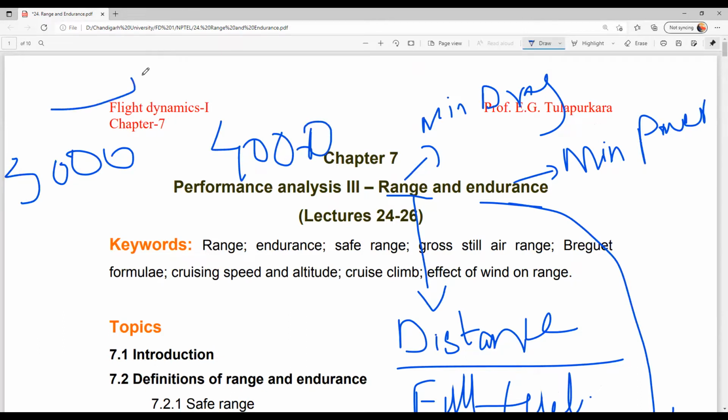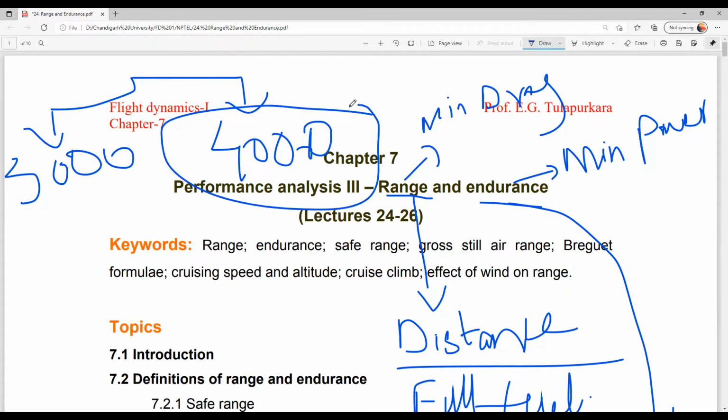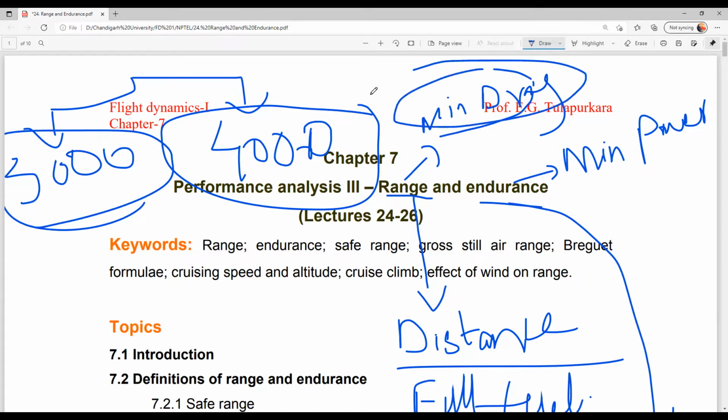I will obviously go for 4,000 kilometers because it is giving more range than the other aircraft. If range is the parameter required for my aircraft, then I have to choose the minimum drag condition. I have to design for minimum drag condition, and obviously the pilot also needs to be informed of the parameter.